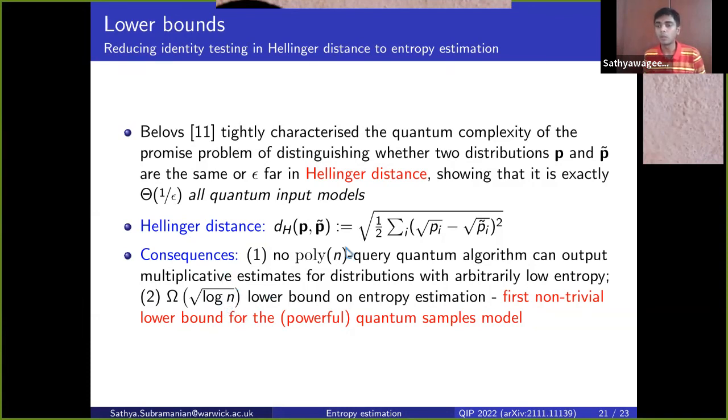And in particular, for the quantum samples model, this is the first non-trivial lower bound for any problem that we know of, because the quantum samples model can solve problems such as uniformity testing with trivial complexity. It can distinguish whether a distribution is uniform or epsilon far from uniform with 1 over epsilon complexity, whereas classically this costs square root of n.